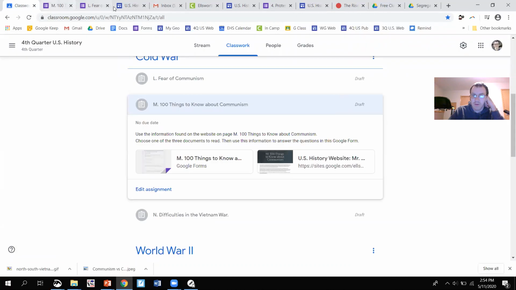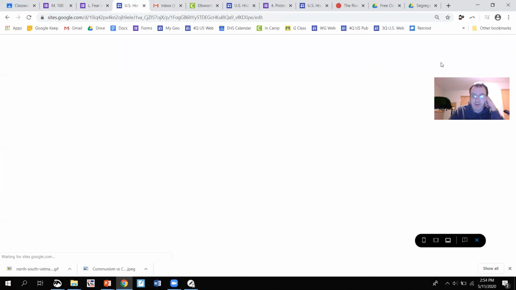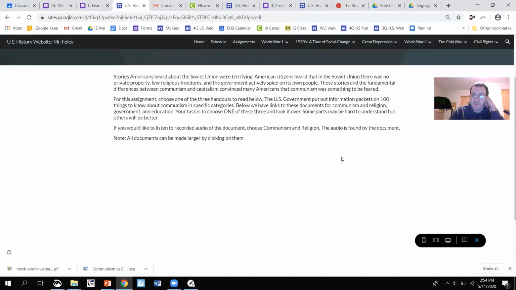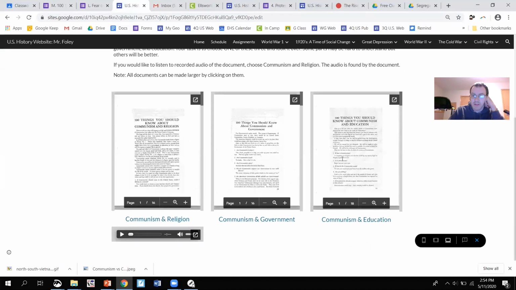For this, we are going to go to the Cold War, 100 Things to Know About Communism, and you're going to choose one of these 3 documents. These documents were created by our government. They were disseminated to people to read, to learn more about communism and what it was like in the Soviet Union. This one talks about communism and religion, this one's communism in the government, and this one's communism in education. You can choose to read any of these you want.